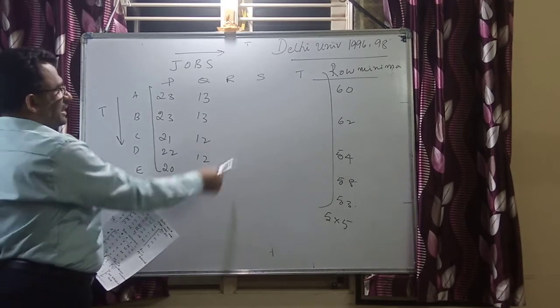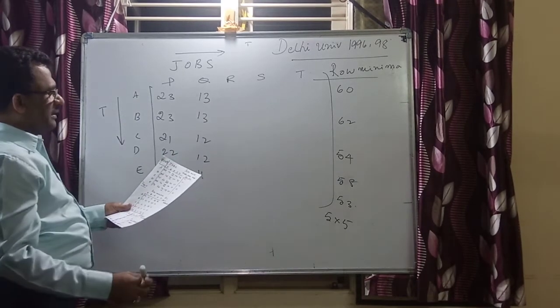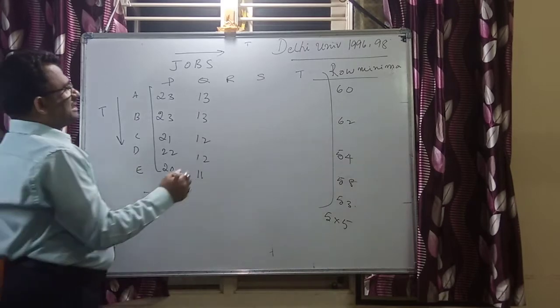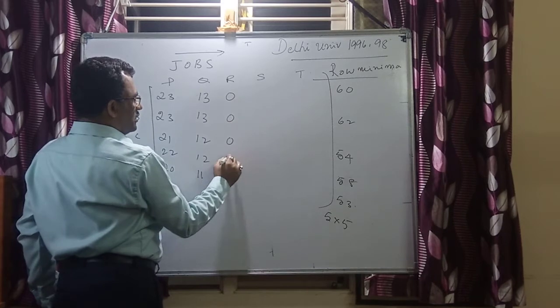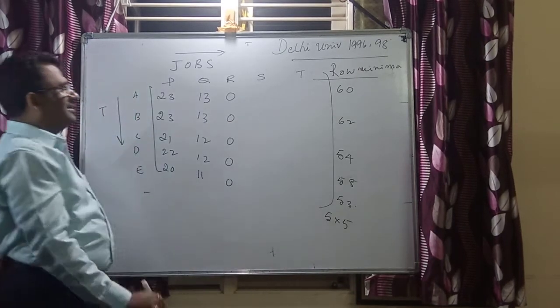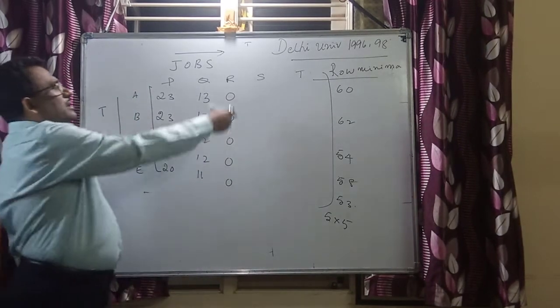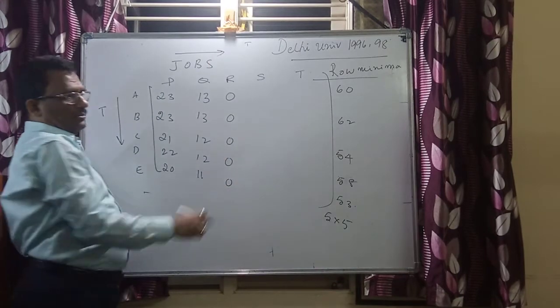64 minus 53 is 11. And next, we go over R, it is going to be completely 0. 60 minus 60 is 0. Again 0, 0, 0, 0. Look at the case here. One complete column is 0 now.